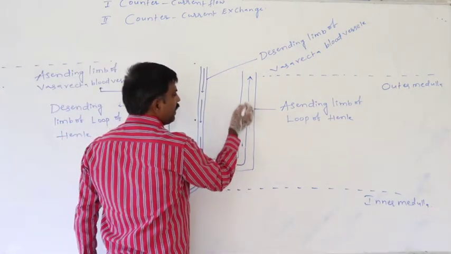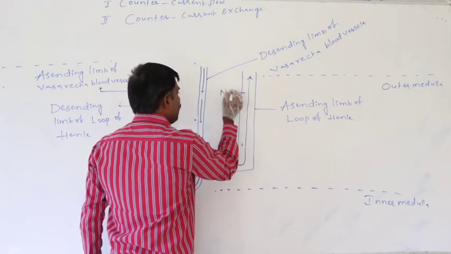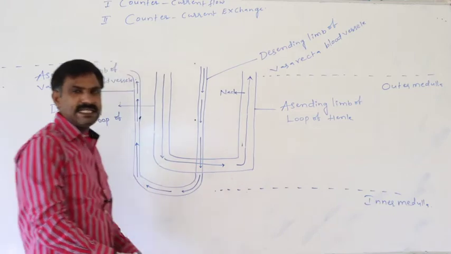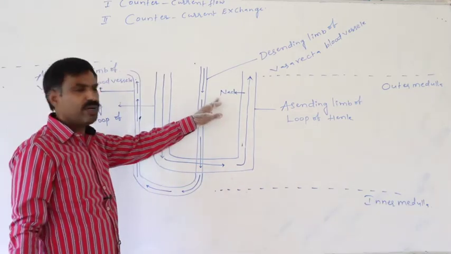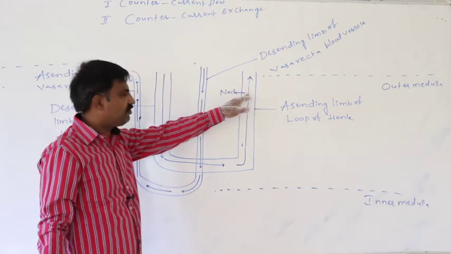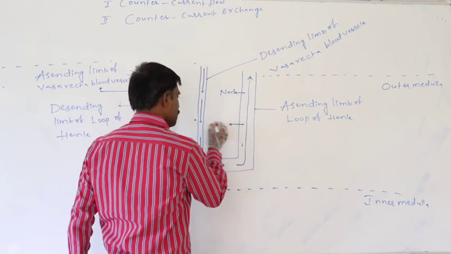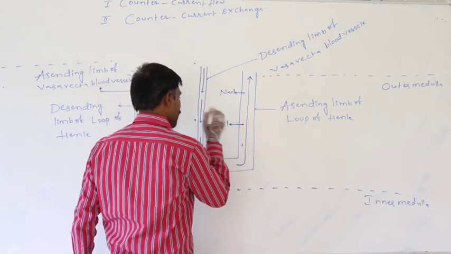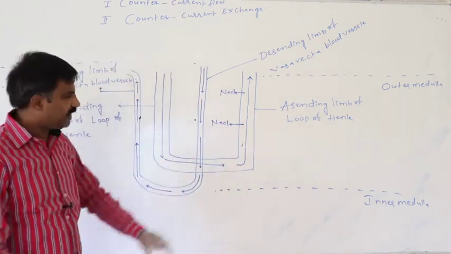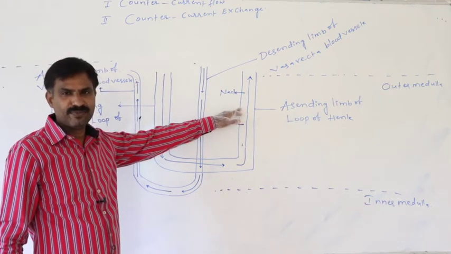From the ascending limb of the loop of Henle, NaCl gets absorbed into the medullary fluid by an active process through the thick segment, and by a passive process through the thin segment.